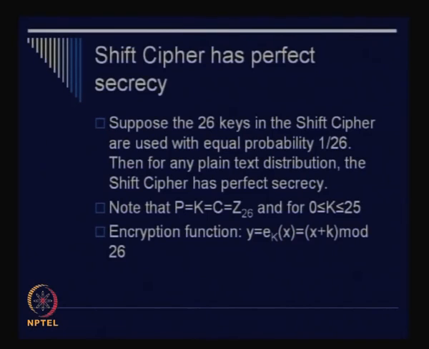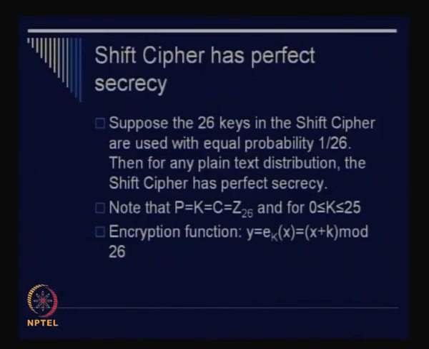You see that P, K and C can be said to form the set Z26. We have seen that Z26 is the set of integers from 0 to 25. So k lies between 0 and 25, and your function is very simple: it is x plus k mod 26. The idea is that for each symbol of the plain text, you choose the value of the key at random, that is, any mapping you can choose arbitrarily, and you obtain the corresponding value of the ciphertext. The question is whether this gives you perfect secrecy.